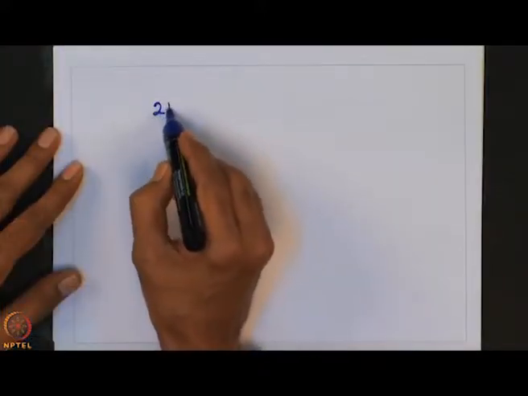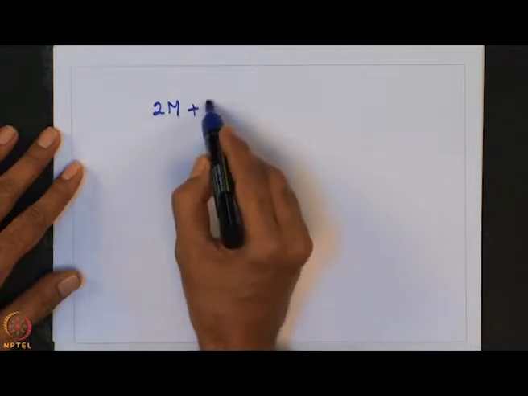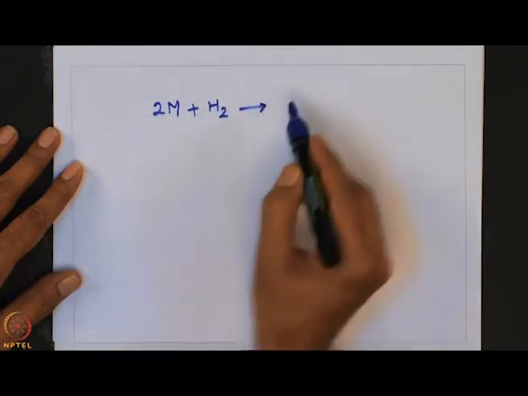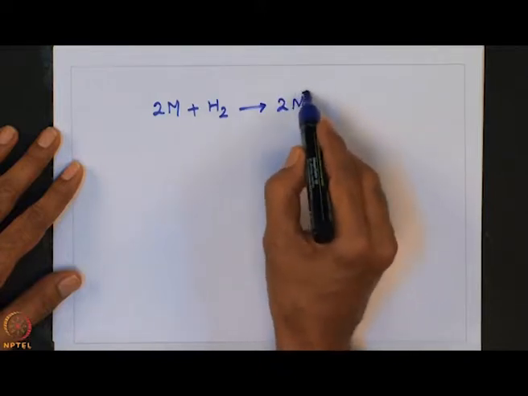Now, let us look into the interaction of alkali metals with hydrogen to form hydrides. As I had already mentioned in my early lectures, hydrogen reacts with alkali metals and alkaline earth metals to form ionic hydrides. Most of the alkali metals react with hydrogen to form the corresponding hydride. For example, in case of lithium, the temperature required is quite high. This is a general reaction of alkali metals with hydrogen to form metal hydride.